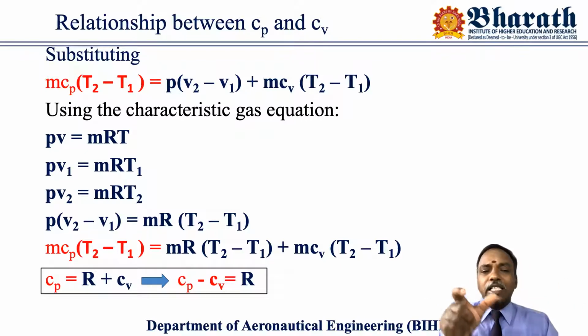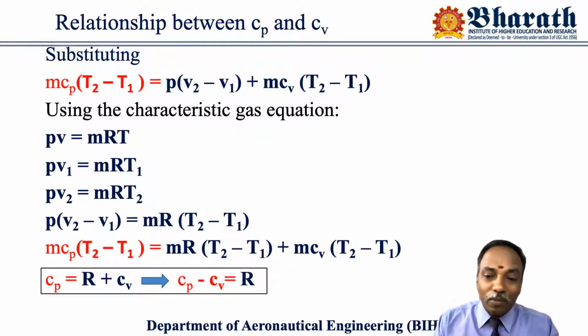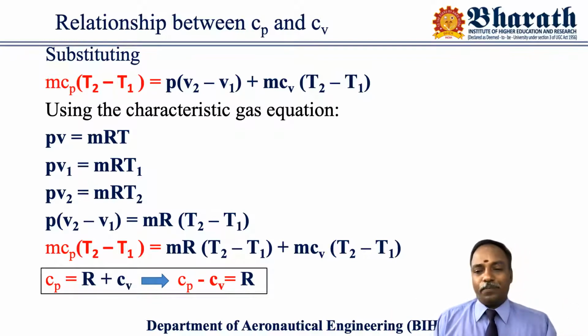So substituting this newly arrived equation, in constant pressure process, work done can be calculated using this formula also, mR into T2 minus T1. P into V2 minus V1 also is the work done equation, but in terms of pressure and volume. mR into T2 minus T1 is also a work done equation, in terms of temperature and characteristic gas constant, right?